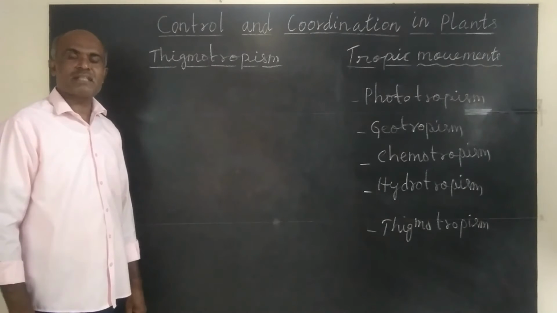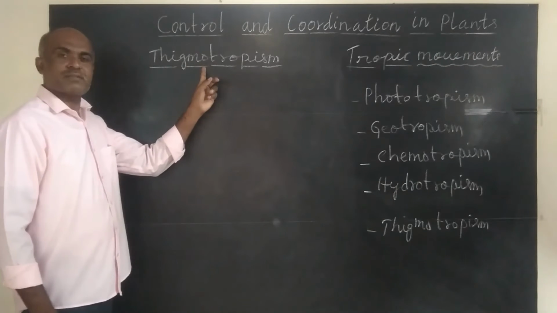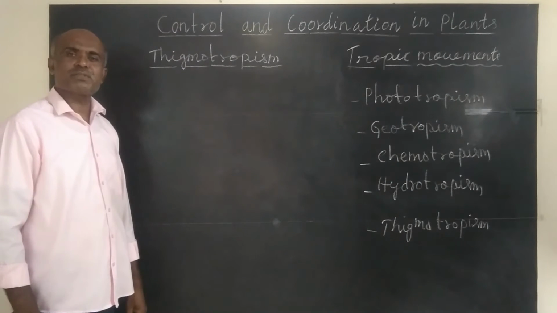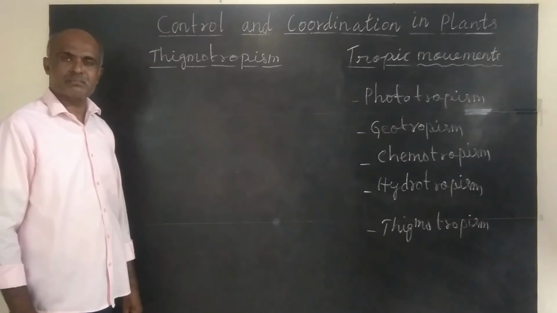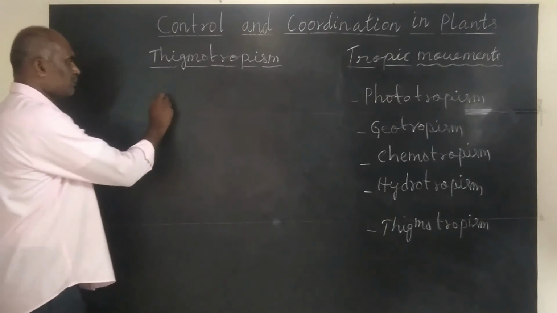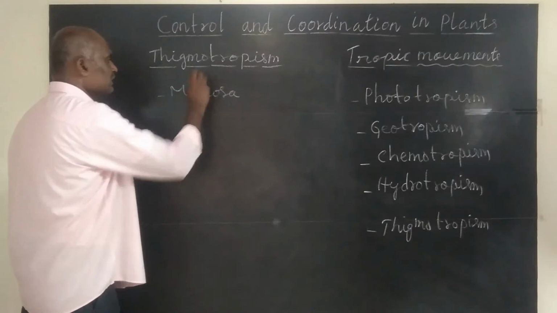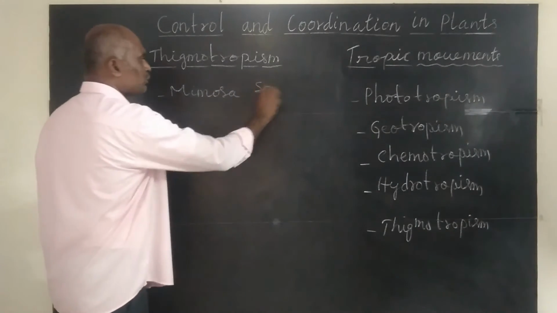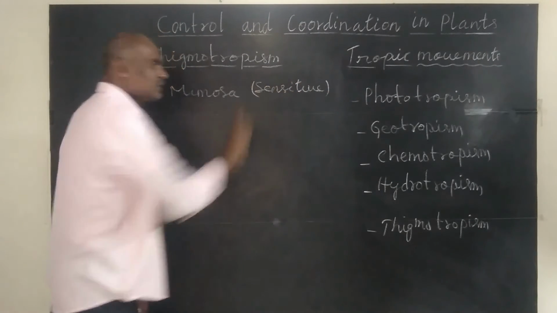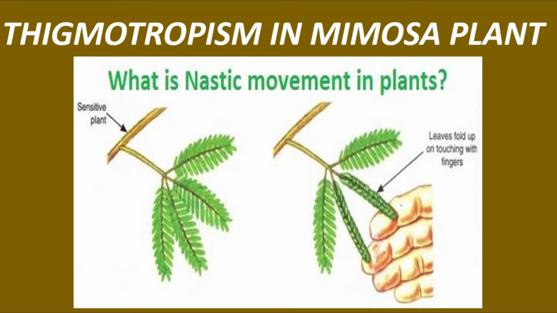Now let us understand what is thigmotropism. Thigmo means touch. So movement of parts of plant in response to touch is thigmotropism, and the movements are thigmotropic movements. Example, mimosa. Mimosa is a sensitive plant, sensitive to touch. When we touch the leaves of the plant, the leaves become folded.